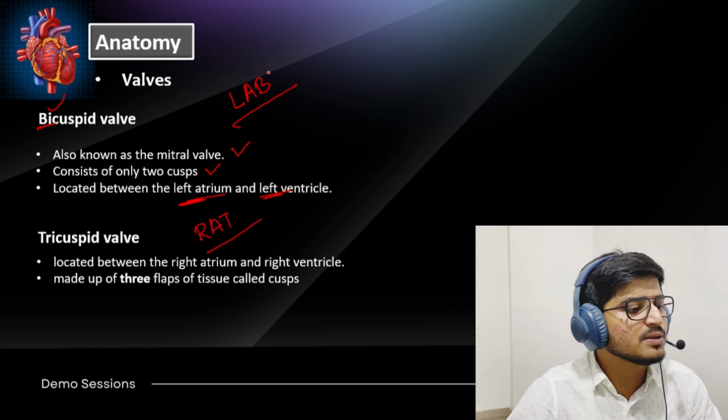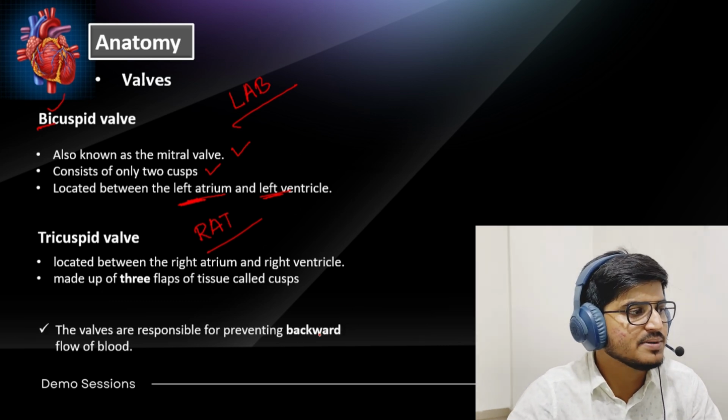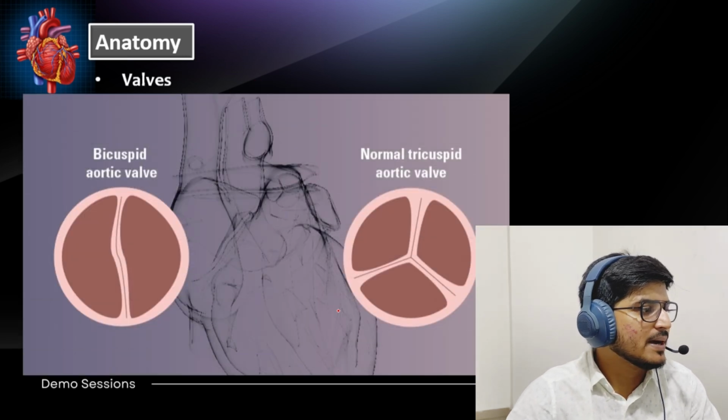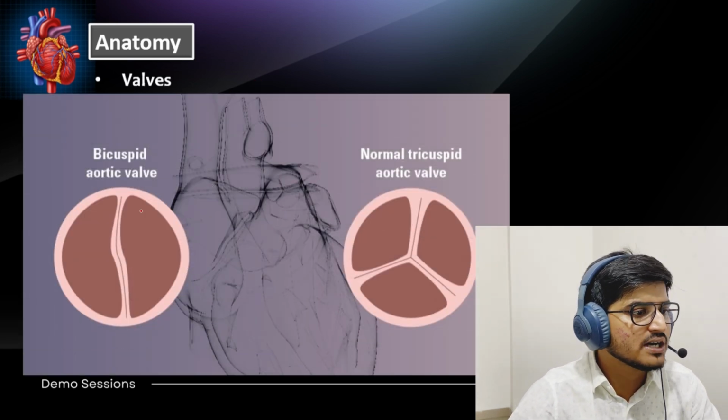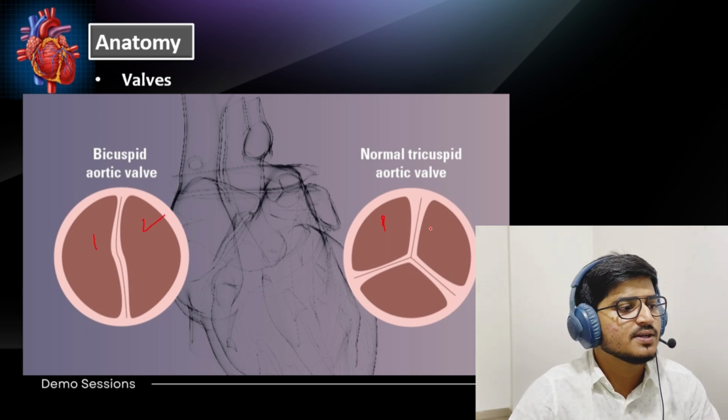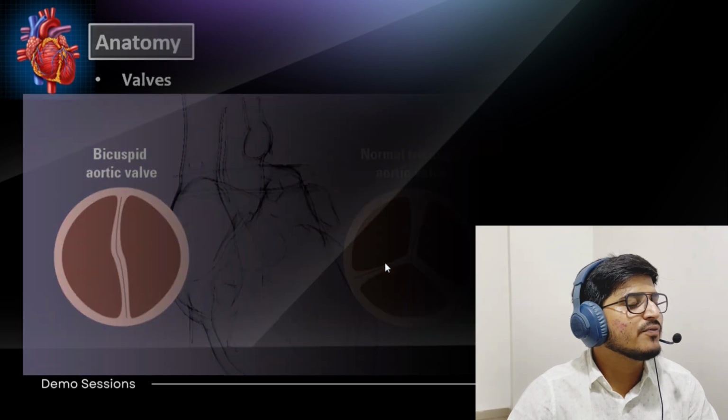So the valves are responsible for preventing backward flow of blood, as I have discussed earlier. As I have said, bicuspid means 1 and 2 cusps, and tricuspid means 1, 2, 3 cusps. Is it clear to you? Okay, properties and functions.